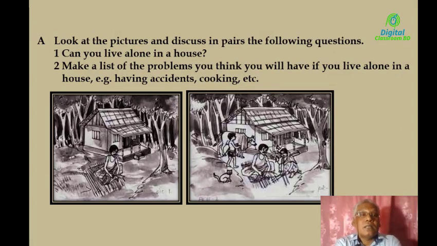So dear students, there are two pictures here. Please look at the pictures and discuss in pairs the following questions. So you have to make pairs. Students, please make pairs, one and one. One plus one means pair. Please make pairs, look at the questions and discuss them in pairs. There are two questions here. Look at the pictures and discuss in pairs the following questions. Have you noticed it?